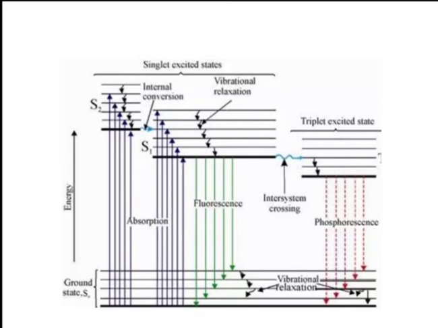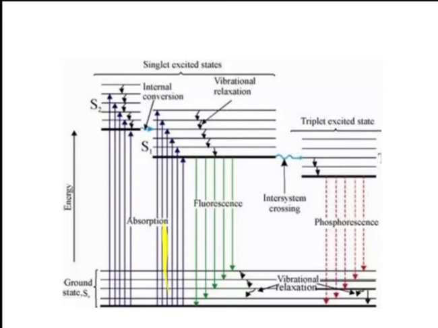Again see here, the next transition shown is from S1 to the triplet state. Here is the triplet excited state. Each and every singlet state has its own triplet state. Therefore the molecule from the singlet state comes directly to the triplet state, and from the triplet state, again there is a vibrational relaxation and it comes to the ground state. This process is called phosphorescence, and phosphorescence requires a large amount of time.